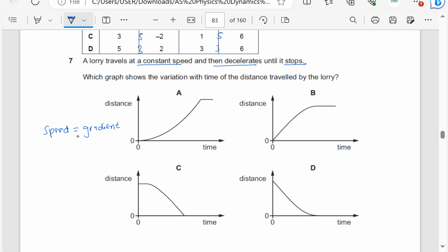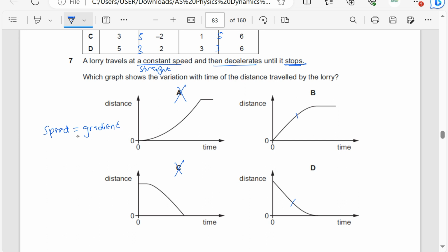Remember the final speed is 0. So the gradient should be 0 at the end, which makes C wrong automatically. It travels at a constant speed, which means it should initially be a straight line. Constant speed, straight line for a distance time graph. This is a curve, so this is out. This is a straight line, this is a straight line.